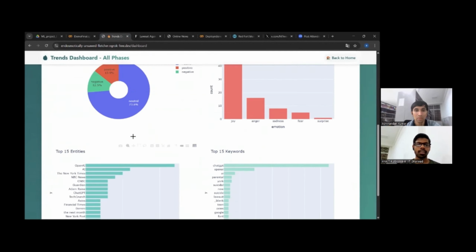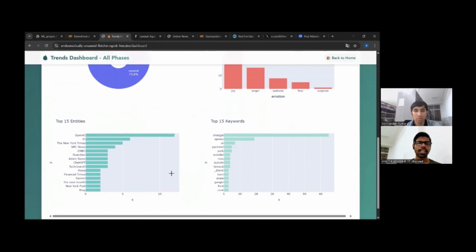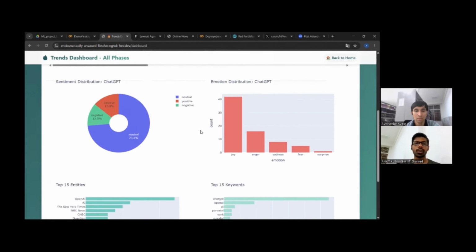And this is the visual representation of how we are showing it. It's a pie chart which is showing positive, negative, or neutral sentiment. And this is the emotion distribution for ChatGPT, the keyword we have selected, with count and emotions. And these are the top 15 entities. Actually, what it means is what people or what topics are being talked about more in relation to this keyword. And this is the top 15 keywords which are related to ChatGPT only.